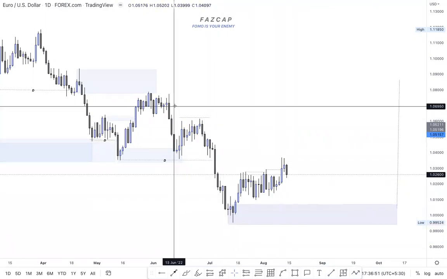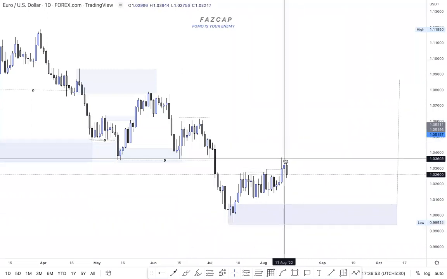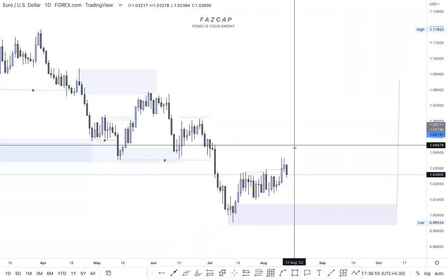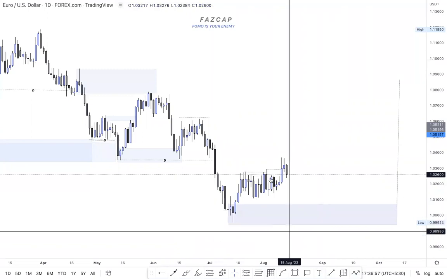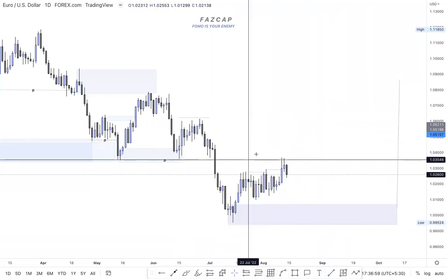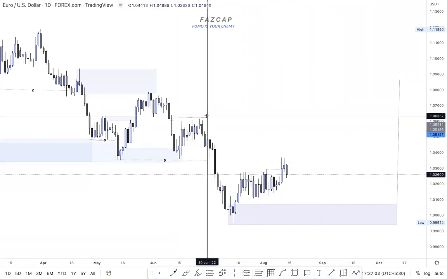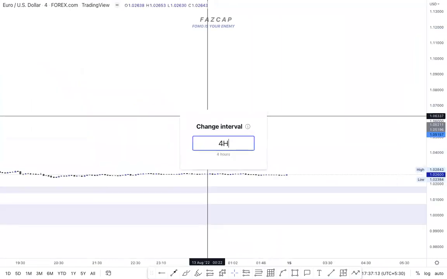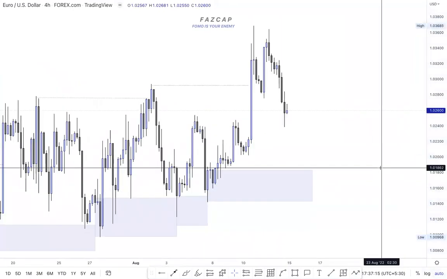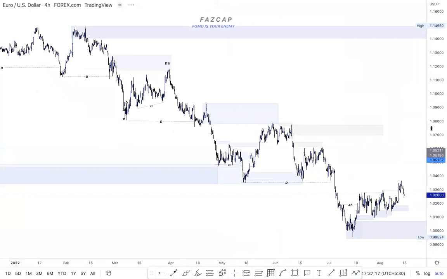Market gives this high, market breaks this, we build this liquidity. We can even just break this POI, give it another boss, and we can hit this POI. We create this liquidity right now. So market is still creating liquidity. On a higher time frame, it is just building liquidity, but on a lower time frame, that's somewhere we trade.